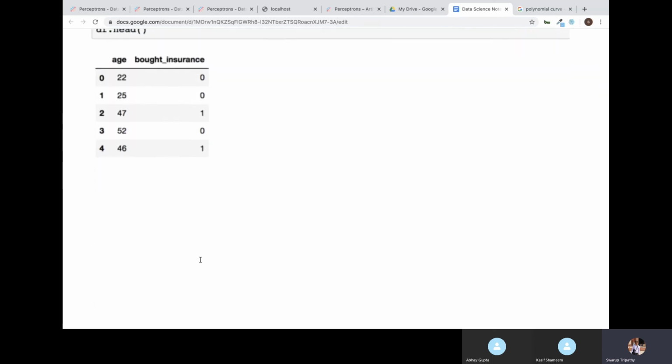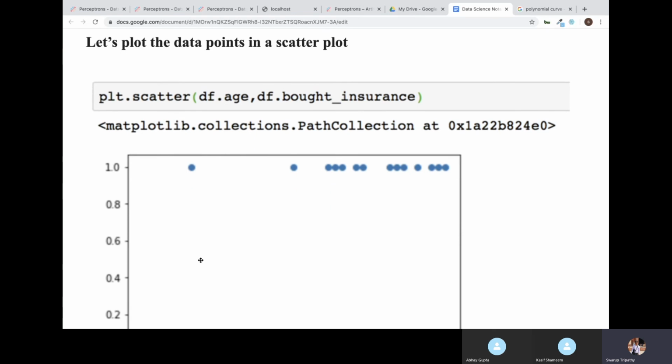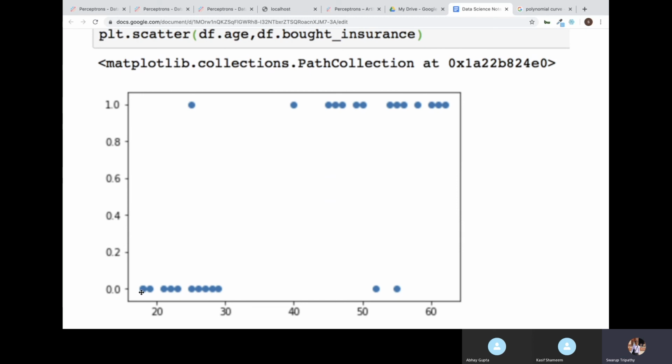Now here, first we will see what the relationship is between our x and y. Here x is age and y is bought insurance. You can see it looks something like this. Somebody's age is around 20 or so, that guy didn't buy insurance. Here you can see one guy bought insurance.